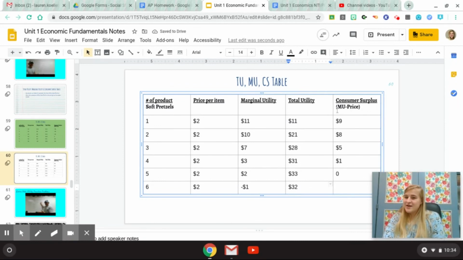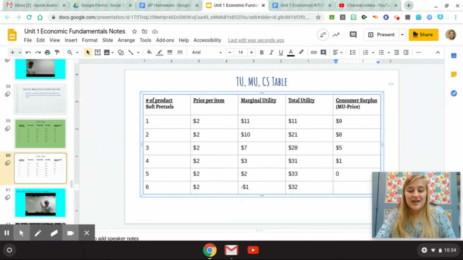All right, last one, marginal utility minus price. It's a little bit tricky here. What is the marginal utility? -1 minus price is not -2. -1 minus 2 is -$3. I would pay to not have to eat this pretzel, okay?